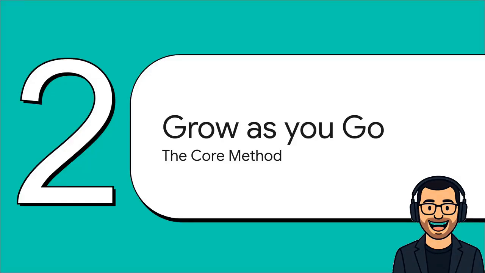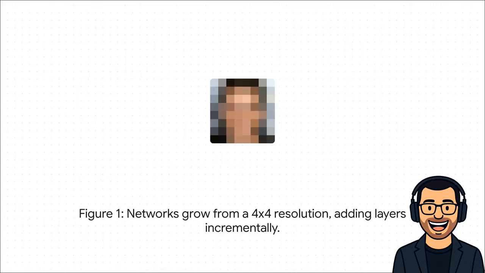So the authors from Nvidia had this wonderfully simple, intuitive idea. They thought, wait a minute, instead of trying to teach an AI to paint a masterpiece all at once, from scratch, what if we taught it to sketch first, and then, only then, add the details? What if you literally let the network grow as it learned? And this is what that idea looks like in practice. This is straight from figure 1 in the paper.